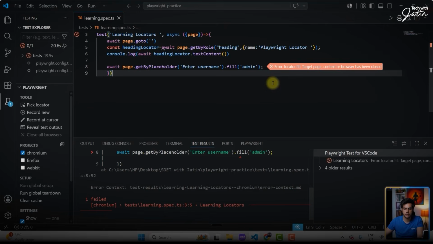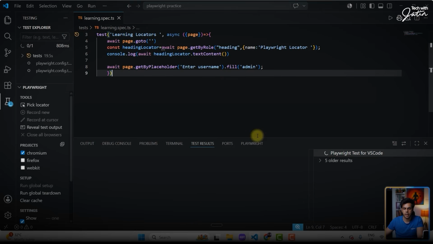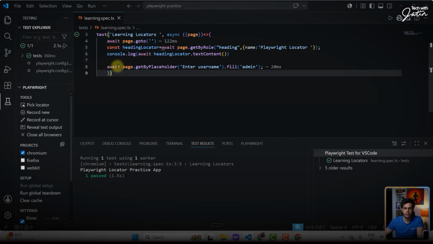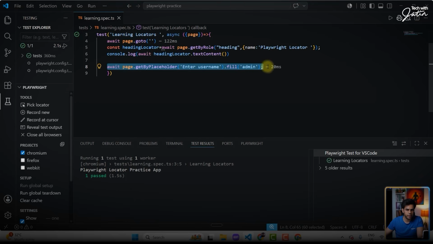I can close this. I can run one more time. Okay, there was an extra white space. That's the reason. But over here, now admin has been written properly. Perfect. Now, await page.getByPlaceholder('Enter username').fill('admin'). I hope this part makes sense to everyone.